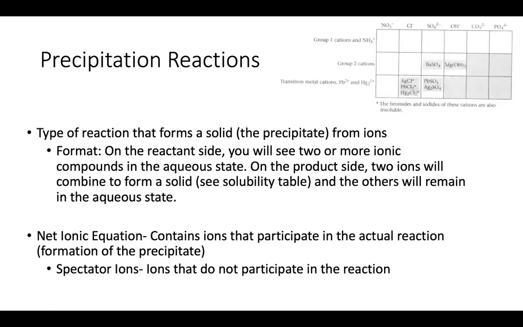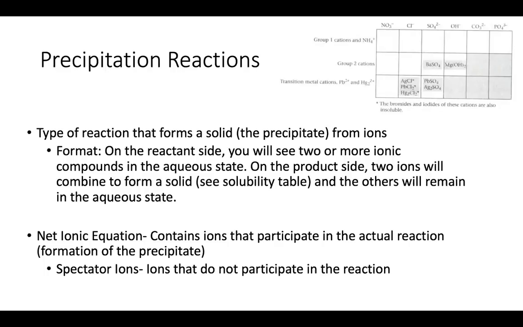Okay, the last portion of this chapter, which is the big meat of the chapter, is our three types of reactions, right? We have precipitation reactions, which is the first type. So precipitation reactions, on the reactant side, we are going to have ions in the aqueous state, right? Or ionic compounds, I should say, right? You're going to see metal cations paired with metal anions, and again, in the aqueous state.